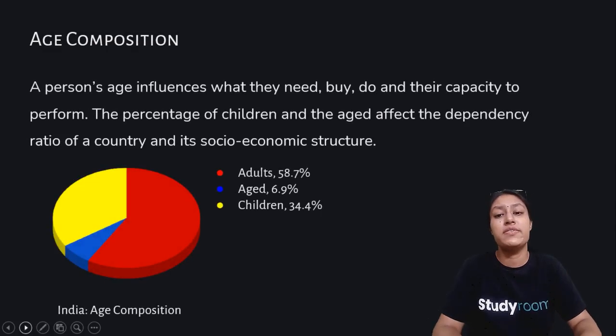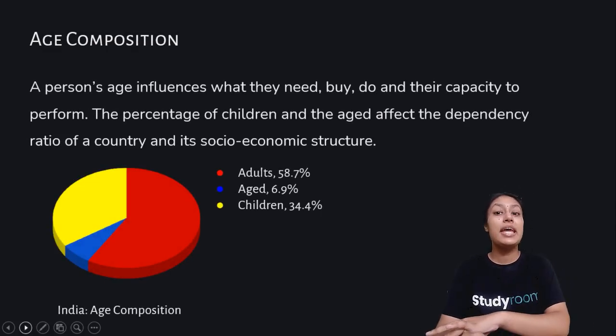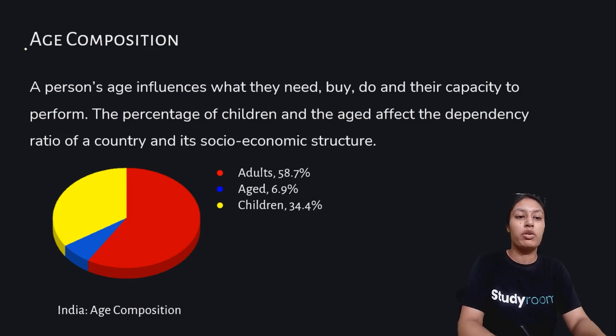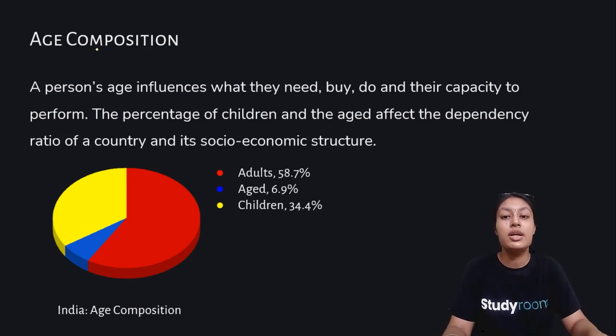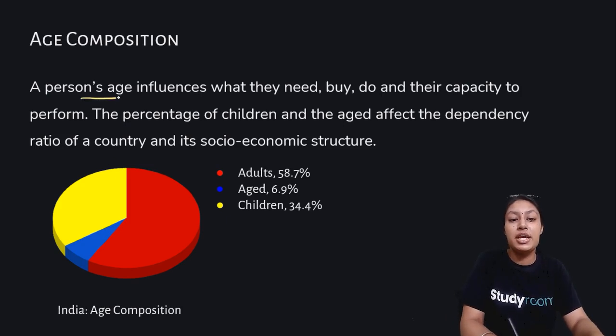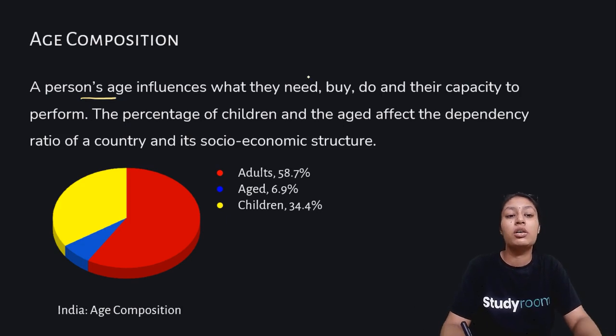So let's start. Very first and very important composition is age composition. This is a very important factor, and this is the very first factor which comes. So how is age composition very important? Basically, a person's age influences a lot of things about the population. A person's age influences what they need, what they buy, what they do, and what their capability is to perform as a human resource.